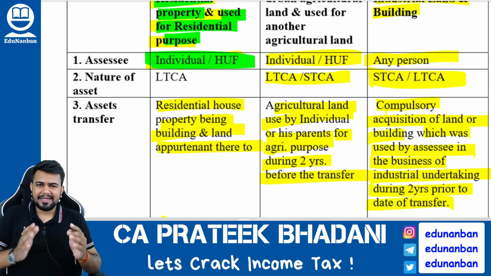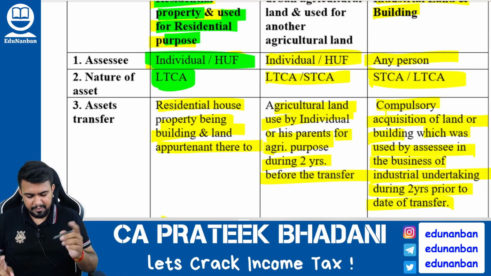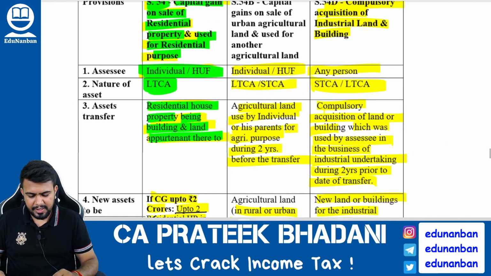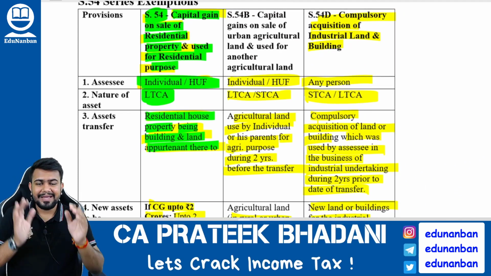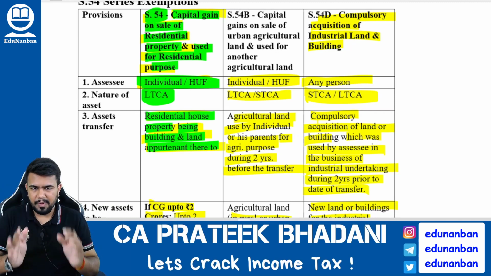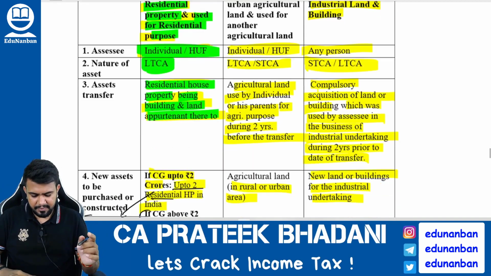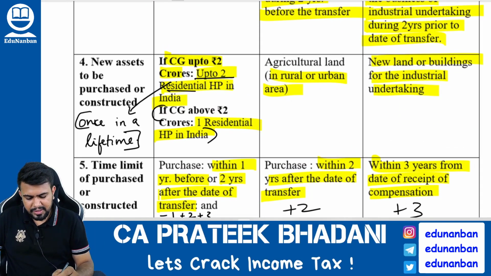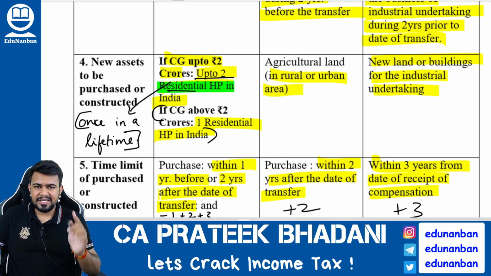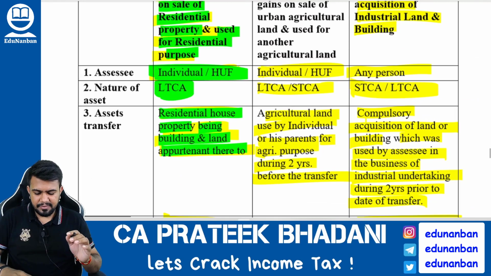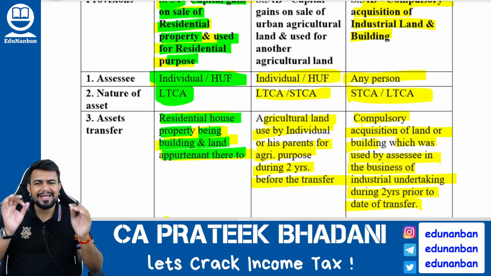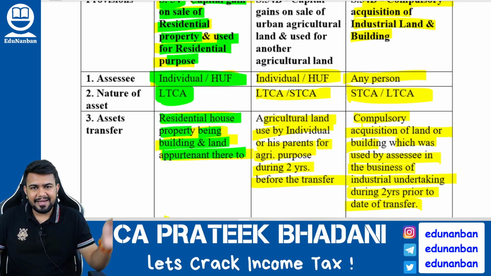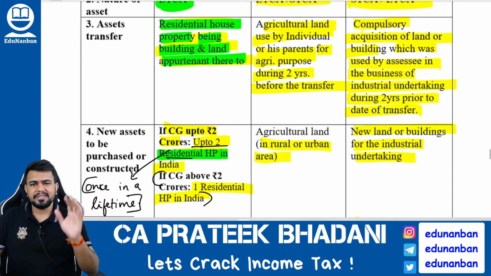What is the nature of asset that is transferred? It should be a long-term capital asset, being a residential house property, being land or building appurtenant thereto. So listen here. If an individual or HUF is having a long-term capital asset being a house property, and if that house property is transferred, and after that a new asset is purchased, what should be the new asset? New asset should also be a residential house property. In such case, exemption will be allowed. If they are selling the house property and buying another residential house property, then exemption is available.